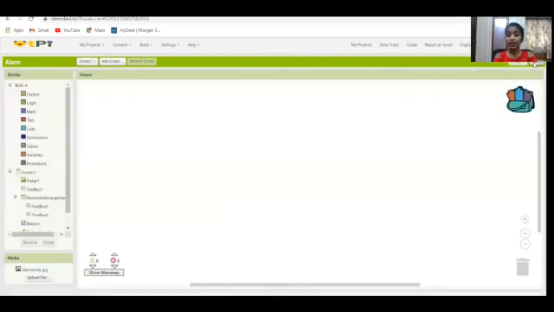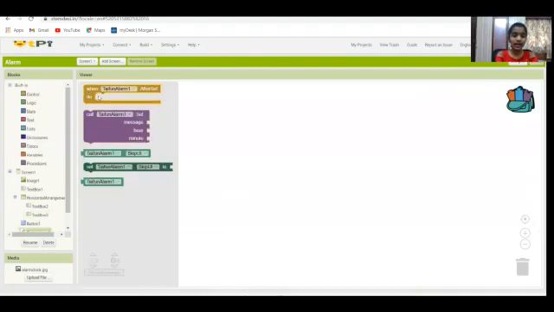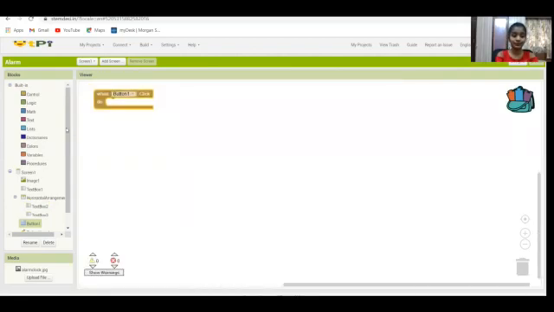So let's quickly go to the blocks. And so we should click the set time button. So it sets the particular time given in the hours and the minute section, and the message too. So let's give the typhoon alarm 1, and I'm going to first give, I should click the button. So I'm going to give the button 1, which is my set time. And I'm going to go to the typhoon alarm or the alarm extension. And I'm going to give the message, which is my text box number 1.